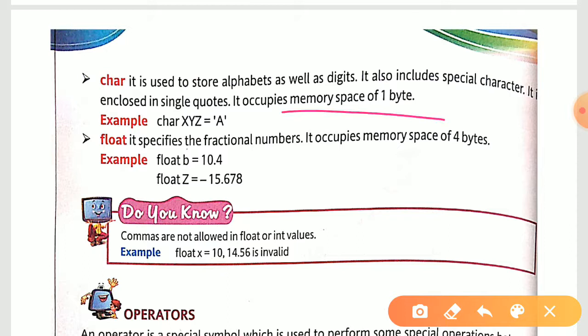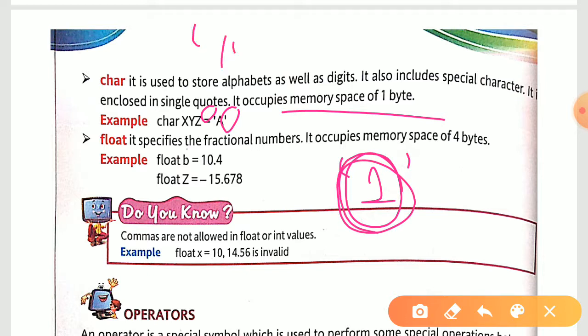Fine. Now if you are taking xyz equal to a, it means you should enclose it in single quotes. Okay, if I'm writing 1, then in single quotes I write 1. It means only one digit or one letter or one special character I can use. I cannot use something like 123. It is invalid. Okay, only one character, one digit, one special character we can hold in a character value. Okay, this is your second data type.